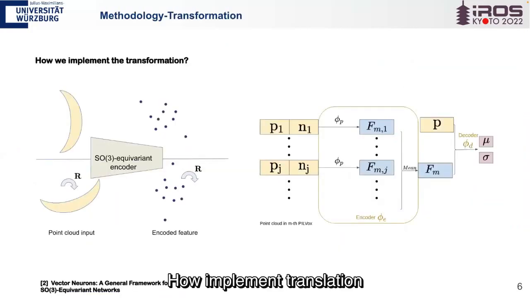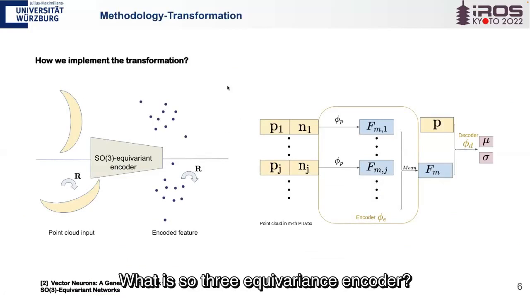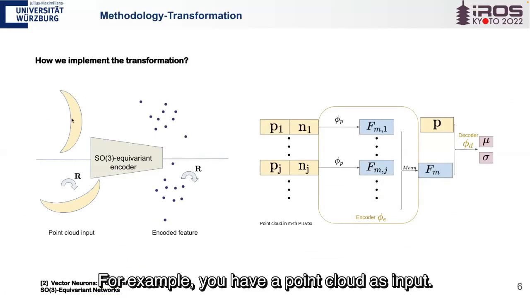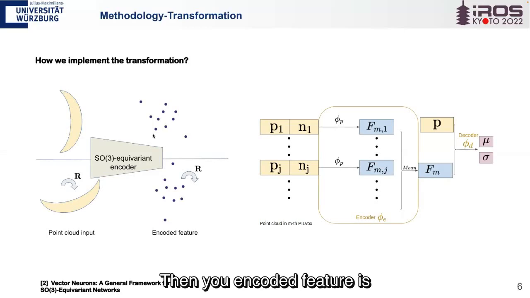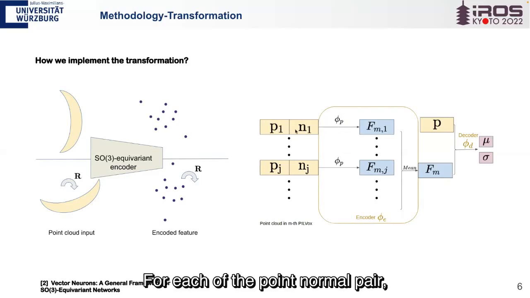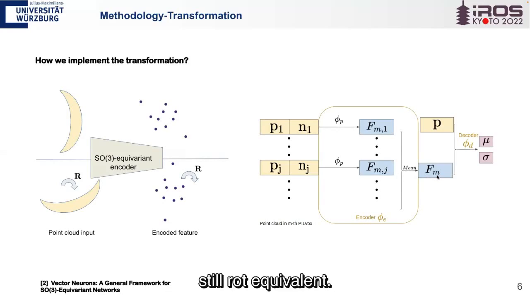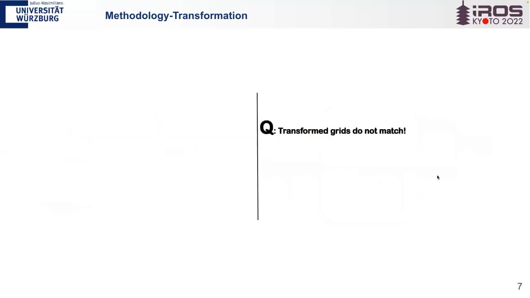So how do we implement the transformation? Our solution is to implement an SO3 equivariant encoder. So what is an SO3 equivariant encoder? For example, you have a point cloud as input, then your encoded feature has dimension L times 3. So the rotation on the point cloud is equivalent to rotation on the feature. Based on the vector neurons, we implement such a point encoder. For each point-normal pair, we encode it to get the feature and then aggregate the local geometry to get the feature for that voxel. Because the mean pooling is still rotation equivariant, the feature equivariance is maintained.